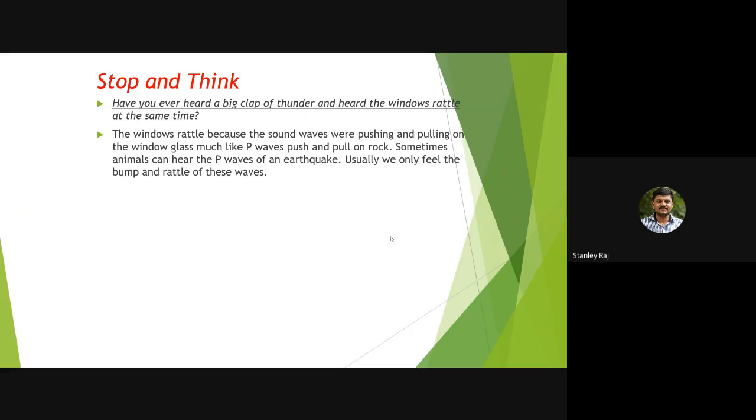Have you heard a big clap of thunder and heard the windows rattle at the same time? The windows rattled because the sound waves were pushing and pulling on the window glass, much like P waves push and pull on rocks. Sometimes animals can hear the P waves of an earthquake. Usually, we only feel the bump and the rattle of these waves.